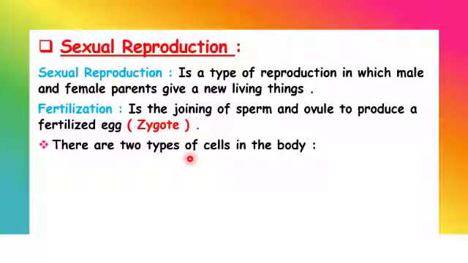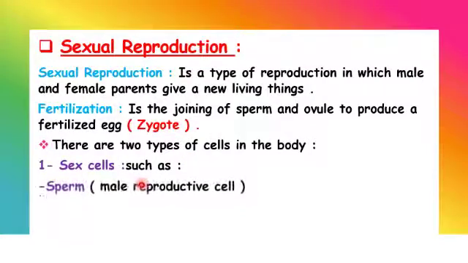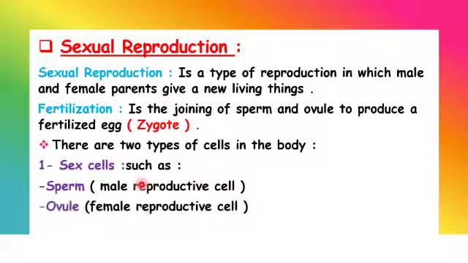There are two types of cells in our body. If we look at our body, إذا بطلع على جسمي, we have two types of cells. The sex cells such as sperm and ovule. Sperms are the male reproductive cells. Sperms are only found in males, while ovules are only found in females. So, sperms بالذكر and ovules in females بالأنثى.